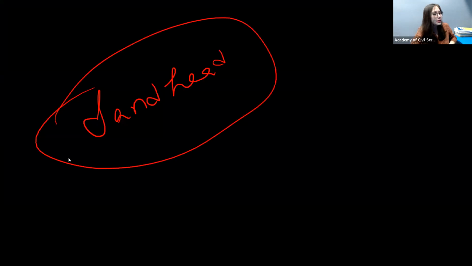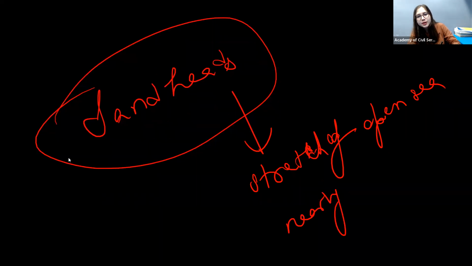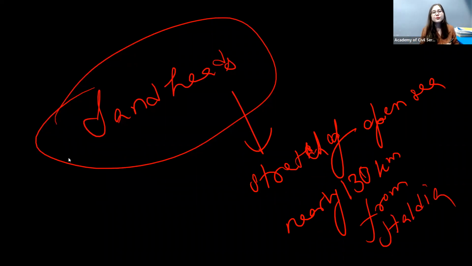Now coming to the term Sandheads. What is Sandheads? Any idea? Sandheads is a stretch, S-T-R-E-T-C-H, of open sea nearly 130 kilometers from a place called Haldia, of West Bengal.